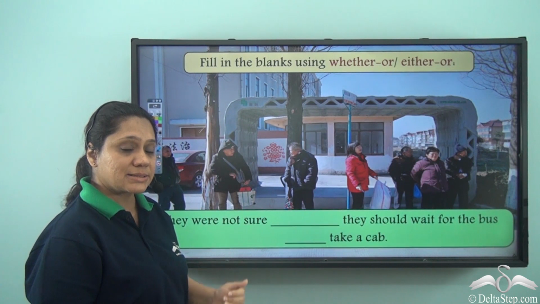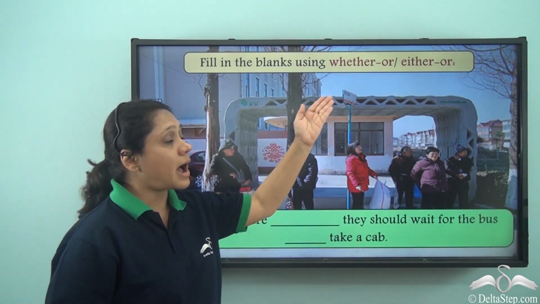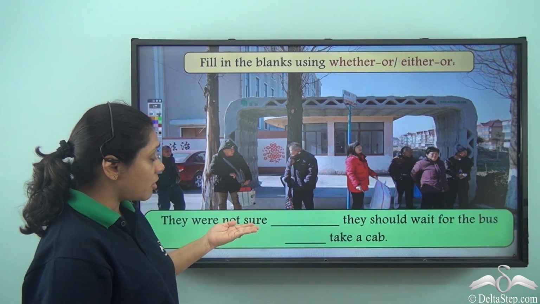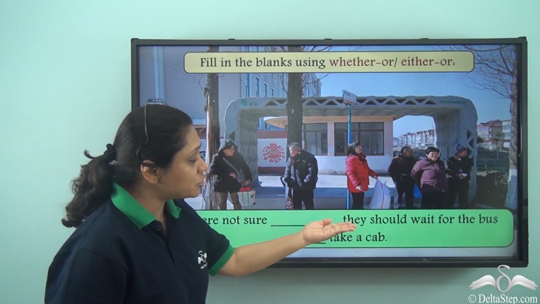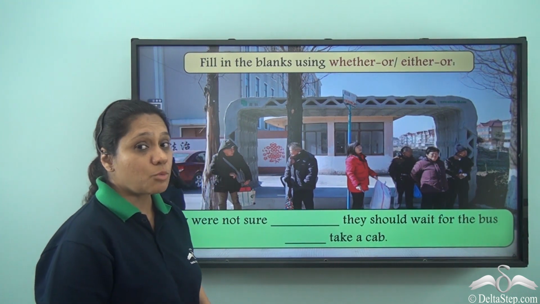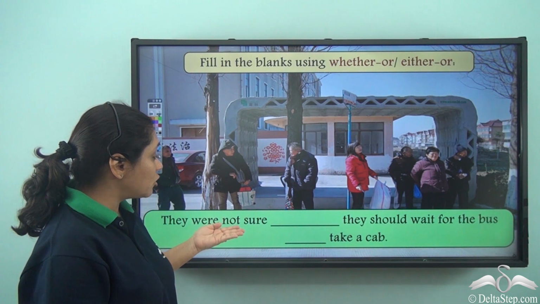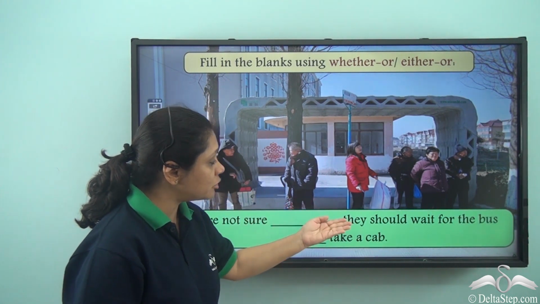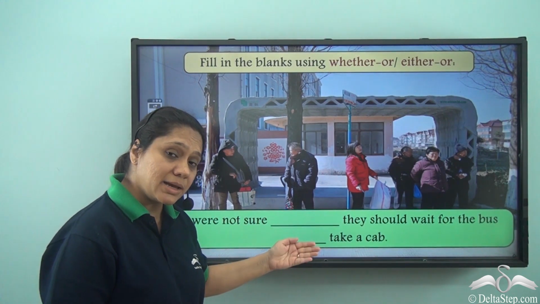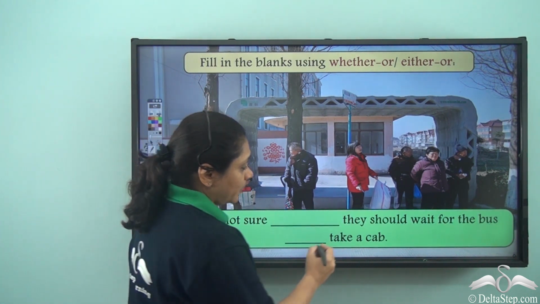Fill in the blanks. What are the two options given to us? Whether or, either or. Let us read this sentence. They were not sure, dash, they should wait for the bus, dash, take a cab. What will be the correct answer here? Can we say they were not sure either they should wait for the bus or take a cab? Now here we see that there are two alternatives or possibilities. What are they?